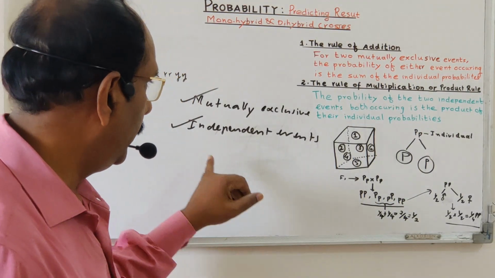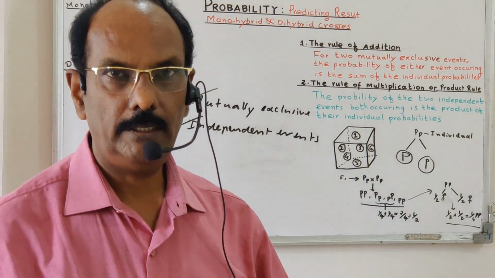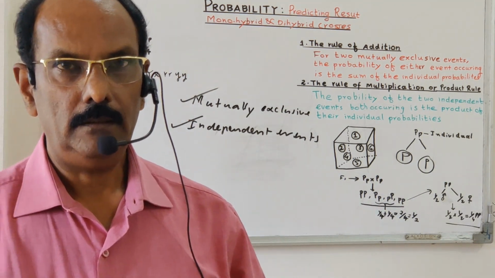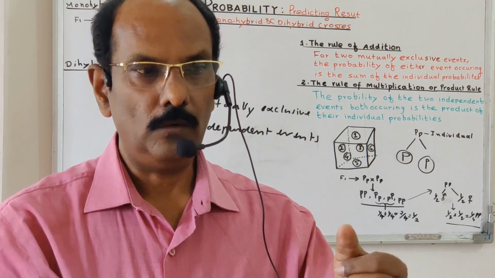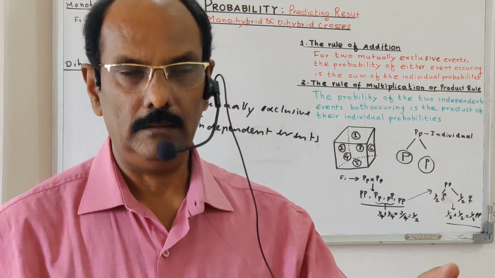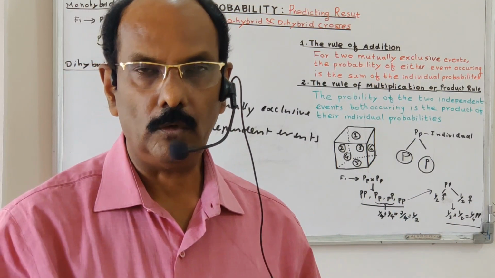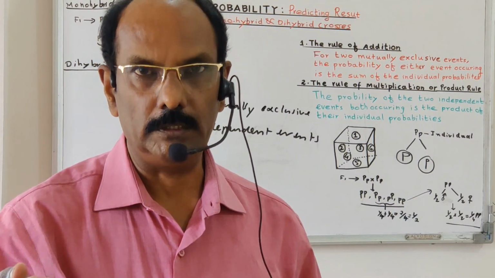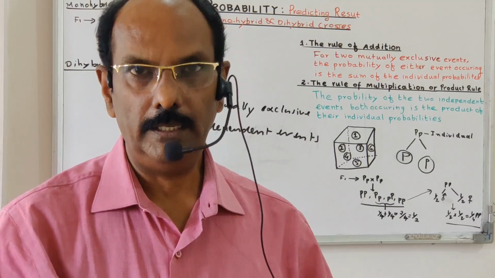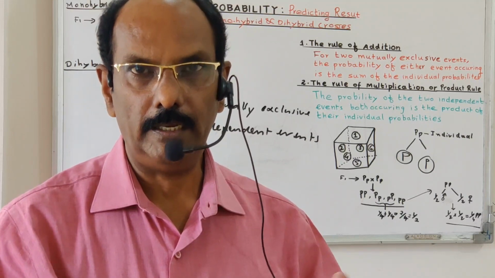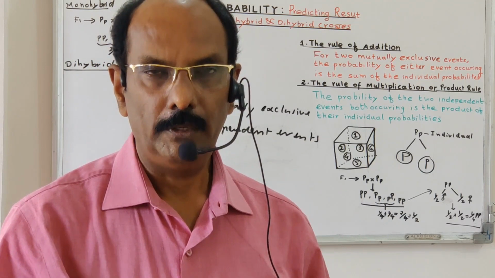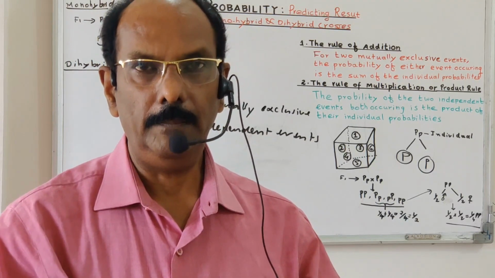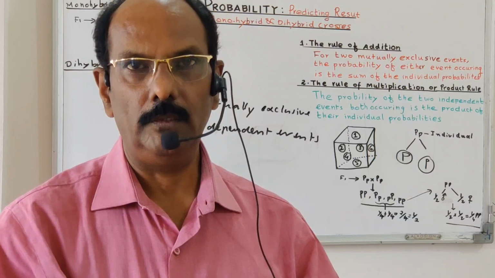Then what are independent events? Suppose we take two coins and flip both coins at a time. On one coin the head may appear on the upper side, and on another coin the tail may appear on the upper side, or both may show tail on the upper side, or both may show head on the upper side. So one may be the head and another may be the tail, because both are independent events, and there is no relation between these two.